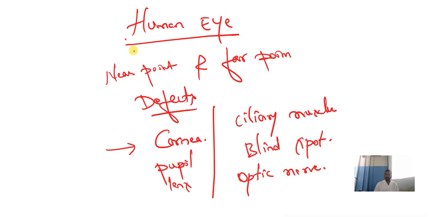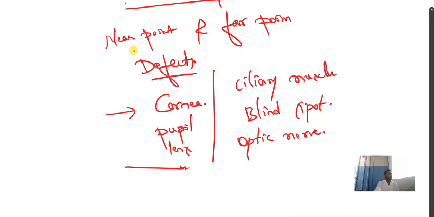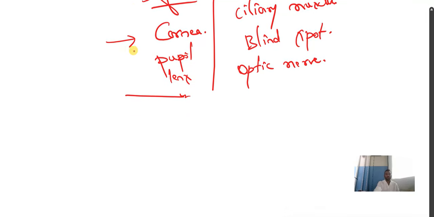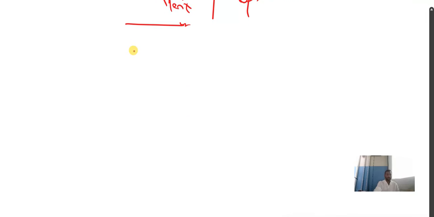And what is power of accommodation? Very, very, very important question. Right, Joseph? What is power of accommodation? And how is it helpful to see distant objects and nearby objects? How are the ciliary muscles helpful to see nearby and distant objects?